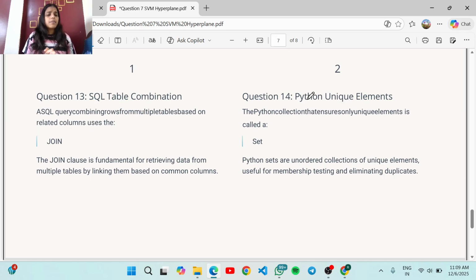Now move to the 13th question, which is from SQL. A SQL query combining rows from multiple tables based on related columns uses the join keyword, to retrieve data from multiple tables by linking them based on a column. Move to the next question, which is from Python. The Python collection which stores only unique elements is called a set. We know that a set is a collection of unique elements.